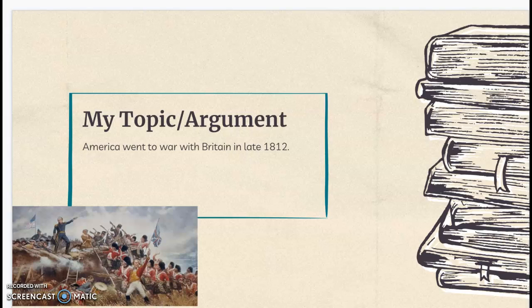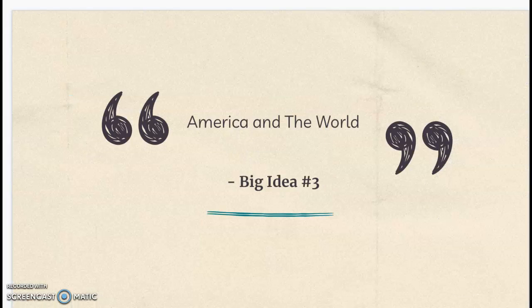And then the big idea that was presented through this project in my paper was big idea number 3, America and the world. The relation to my big idea is that he made a successful decision to go to war with Britain, and by he I mean James Madison. All these influences proved to have an impact, but Madison's decision making was proven to be one of our best presidents of all time, and Congress wanted him to go to war. The majority of them were Democratic war hawks and did not favor Britain in the slightest, and this was done so that America was a superpower.